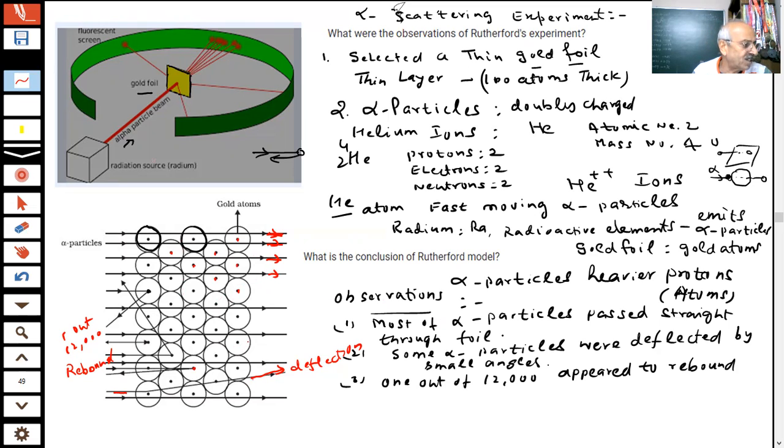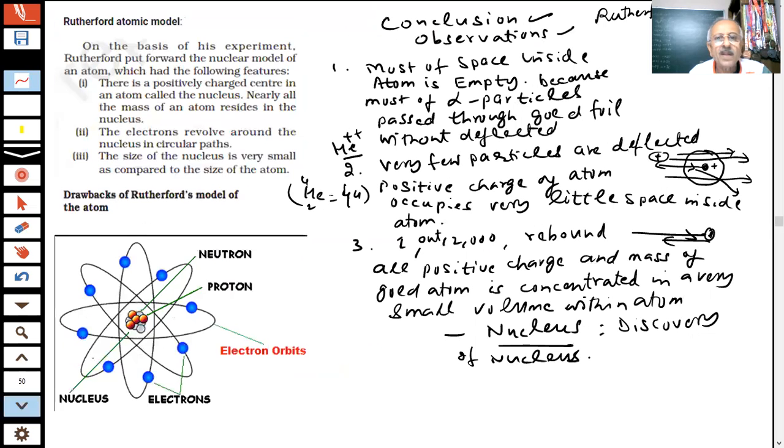So from these experiments, students, we can say that inside every atom is present a nucleus in which all the mass and the positive charge is present. So there is a positively charged center in every atom that is called the nucleus. What we are saying, there is a positive charge center here, student. So Rutherford gave his model after doing this experiment. What he says, there is a positive charge center inside an atom which is called the nucleus, student. So Rutherford discovered the nucleus.